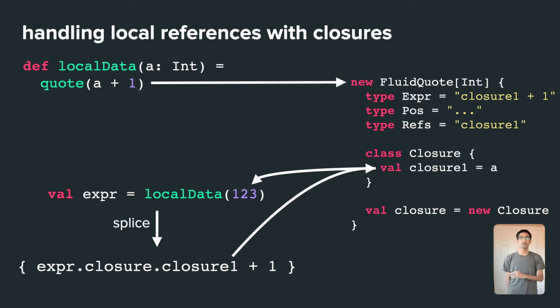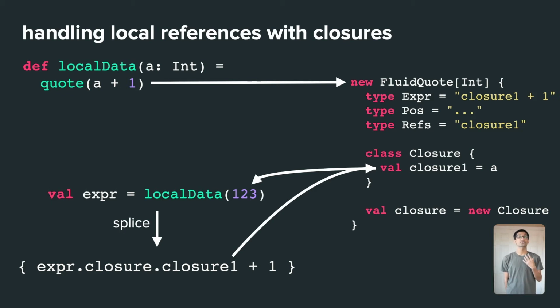So let's take a look at this example. In this example, we have a function where a is a local variable. And so if we were to just splice the fluid quote anywhere outside this method, we would run into a problem because we won't have access to a. To handle this, we identify a as a local reference and generate an element for it in a runtime closure object, and also introduce some additional dependent types, some metadata that tracks the references that are handled by closures. We also transform the AST before serializing it to replace all closure references with distinct names.